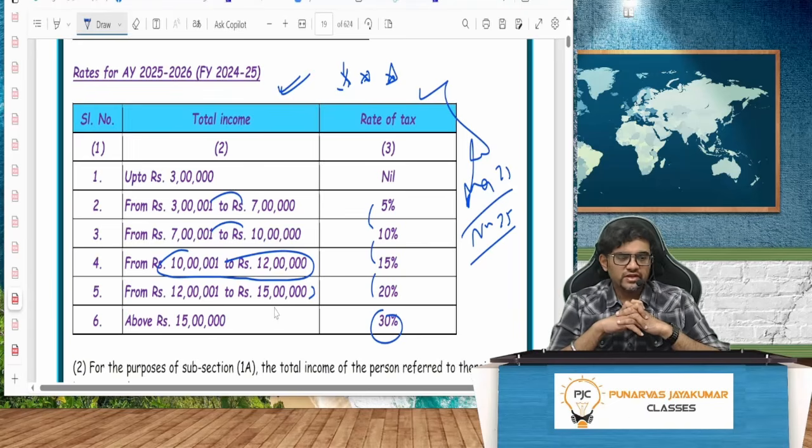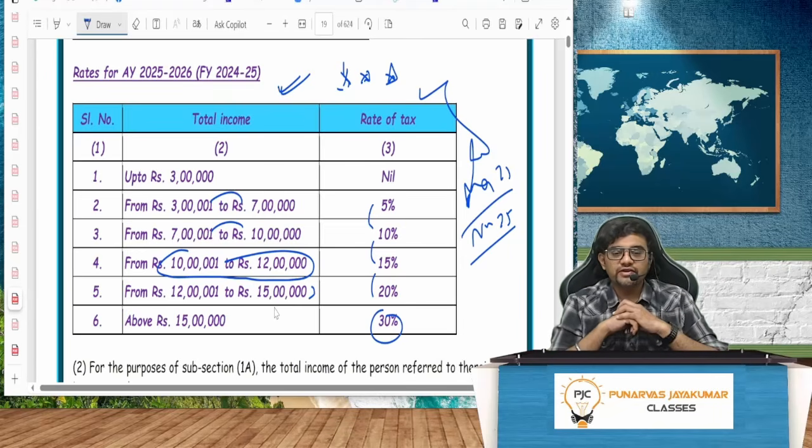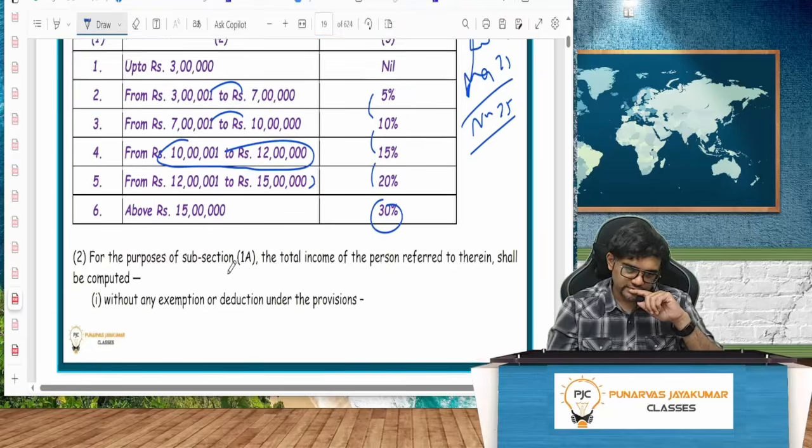So this is regarding the rates for assessment year 25-26. Up to 3 lakh, nil. 3 lakh to 7 lakh, how much? 5%. Come on, all of you keep telling. I can hear from here. From Mangaluru, Udupi, Mangalore, Andhra Pradesh, Kasargod, I should be able to hear. From Bangalore, everywhere. Up to 3 lakh, nil. 3 lakh to 7 lakh, 5%. 7 lakh to 10 lakh, 10%. 10 to 12 lakh, 15%. 12 lakh to 15, 20%. And above 15 lakh, how much? 30%. So all this put together is what we need to see. Very, very simple.